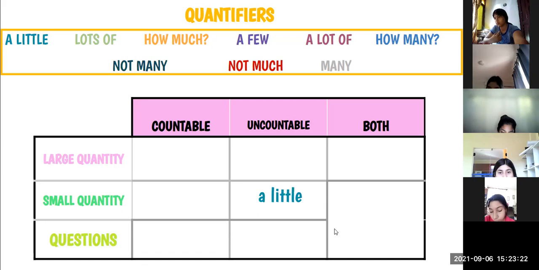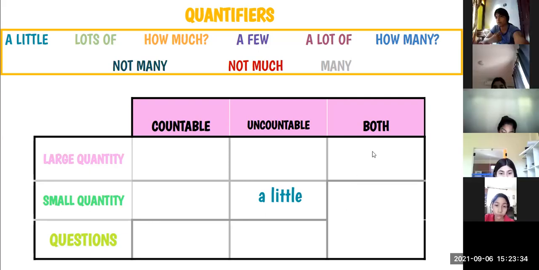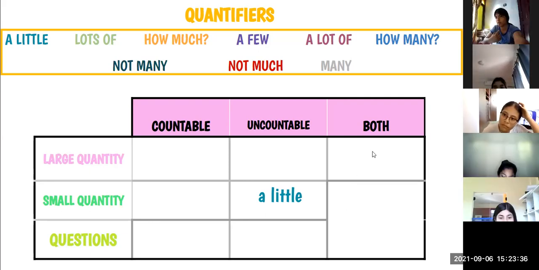What about lots of? Countable, uncountable, or both? Both significa ambos. Okay, we can use lots of for both, for countable and for uncountable nouns. When we are talking about what?